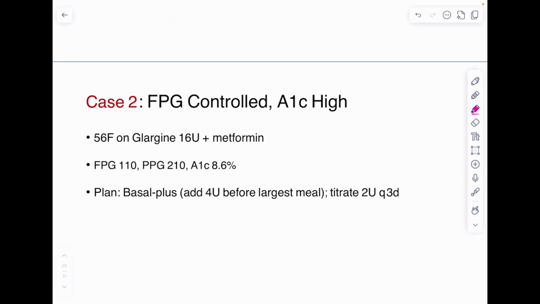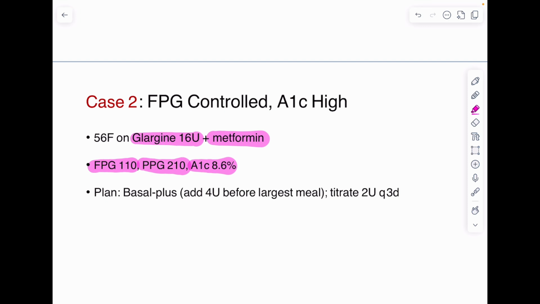Second case, here a 56-year-old female has presented to us with uncontrolled postprandial blood glucose. She is on glargine 16 unit. Glargine is a long-acting insulin. That means she is on basal insulin along with metformin, so she is on dual therapy. Her fasting is well controlled, that is 110. Her postprandial glucose is high, that is 210, and HbA1c is 8.6%.